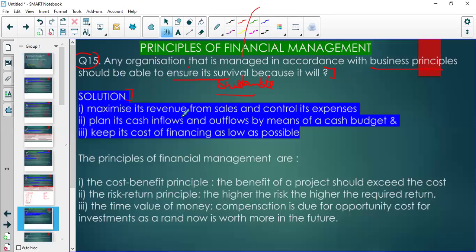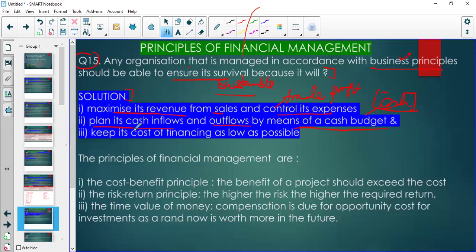That would require that the entity trade profitably, right? In other words, it should maximize its revenue from sales and manage its expenses. So it must trade profitably. Then it must have sufficient cash to pay whoever needs to be paid. So there has to be effective cash management. In other words, it must plan its cash inflows and outflows by means of a cash budget. So this has to be properly planned, right? So that you don't run out of cash. So that's one of the business principles.